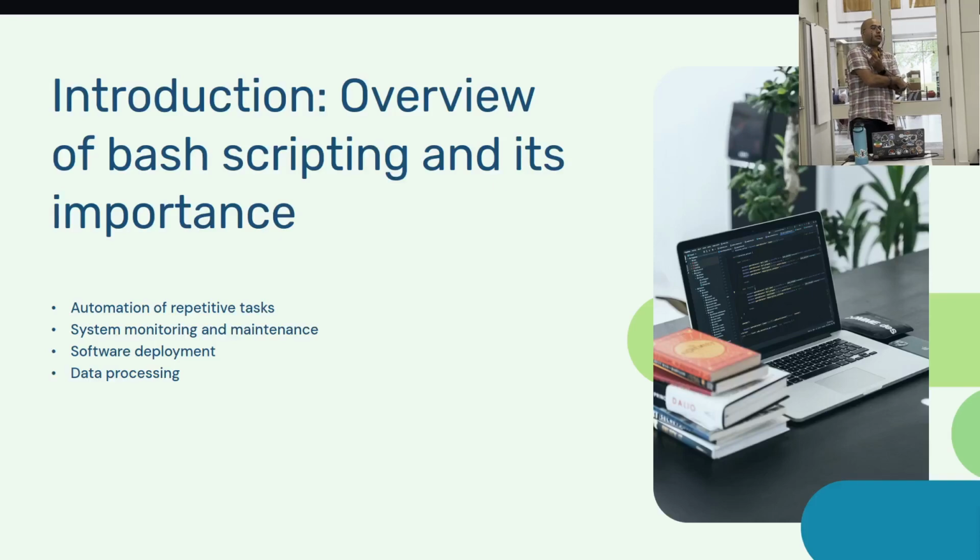For data processing, it helps us in text parsing, file manipulation, batch renaming, and also it provides tools for data scientists and developers, which could come in handy.